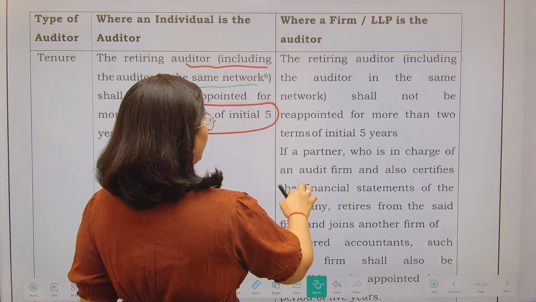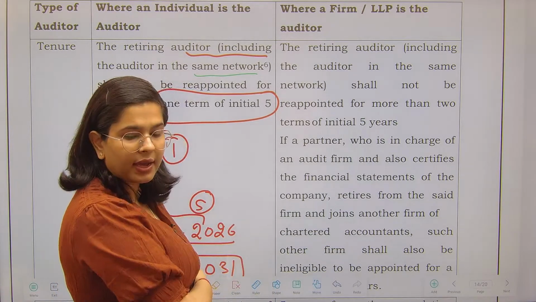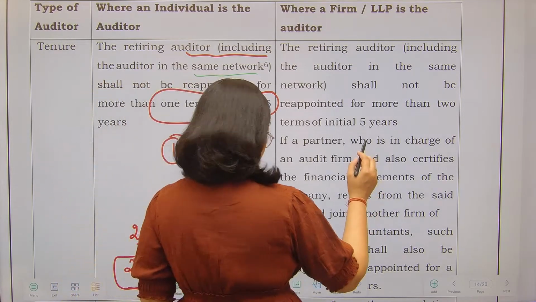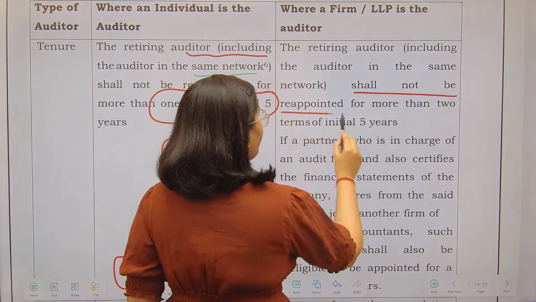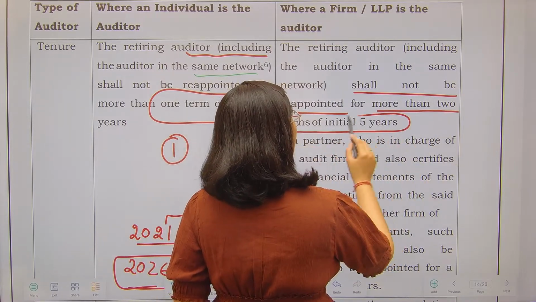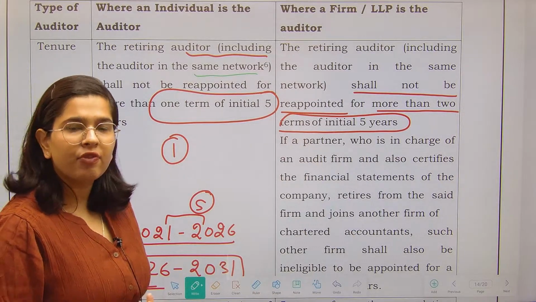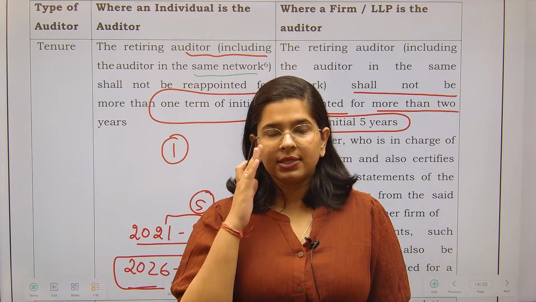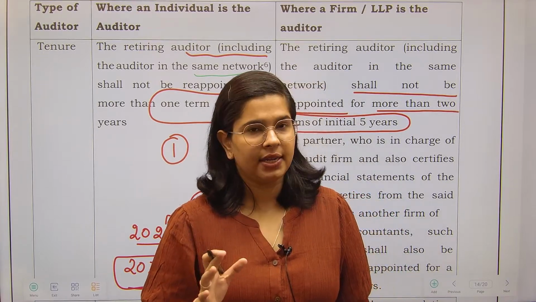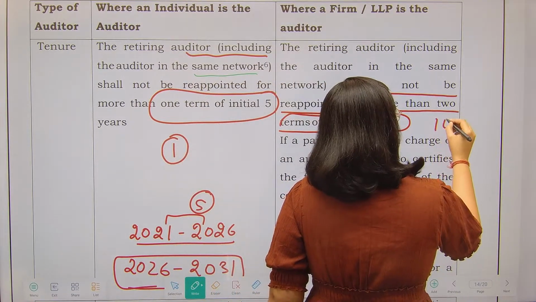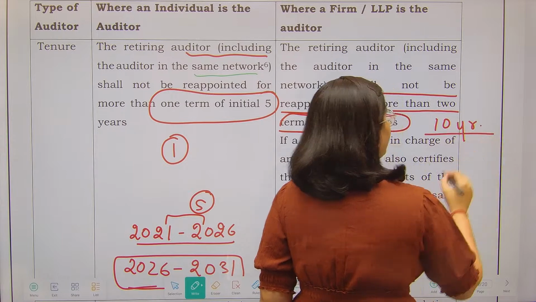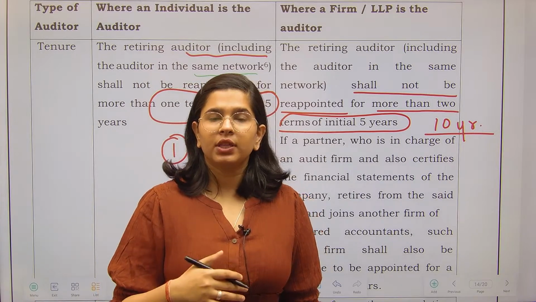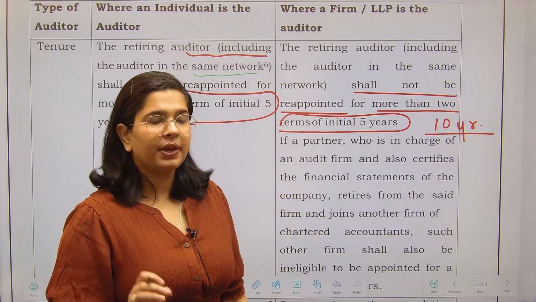Next, see, if the auditor is a firm, what provisions will apply? The retiring auditor shall not be reappointed for more than 2 terms of 5 years each. For a firm of auditors, because there are so many auditors coming together, we have allowed a relaxation. What is the relaxation? The total period can be 10 years, right? 2 terms of 5 years, 5 plus 5, that is 10 years. If you have a firm of auditors that is doing the audit for you, you can employ them for a period of 10 years.